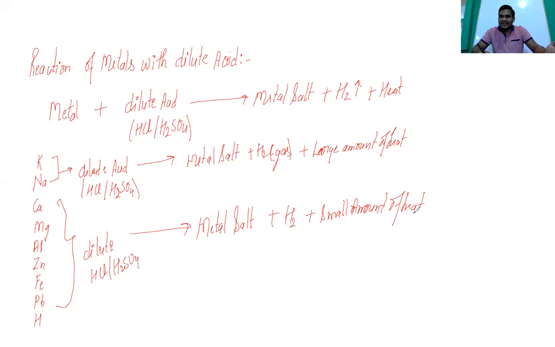What will that be? Let's try to discuss that. So this will be the reaction of HNO3, nitric acid, with metal.